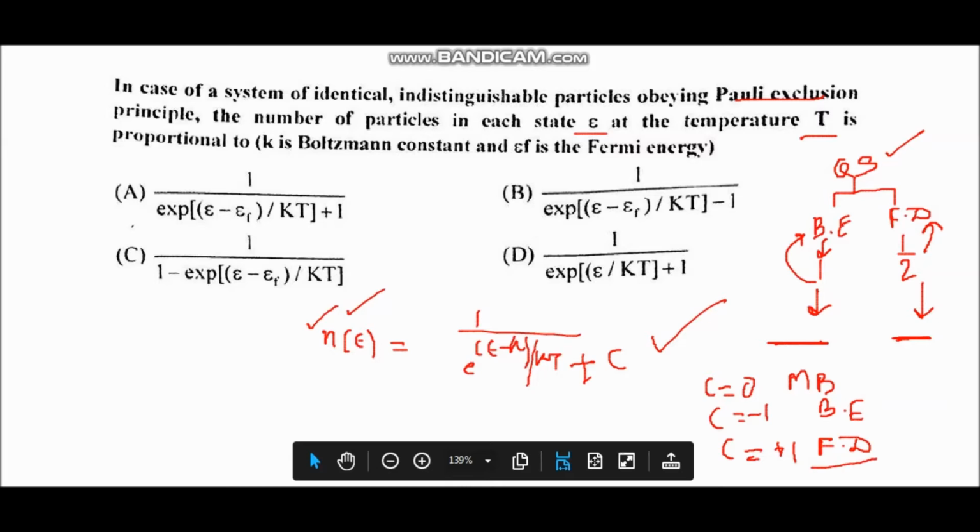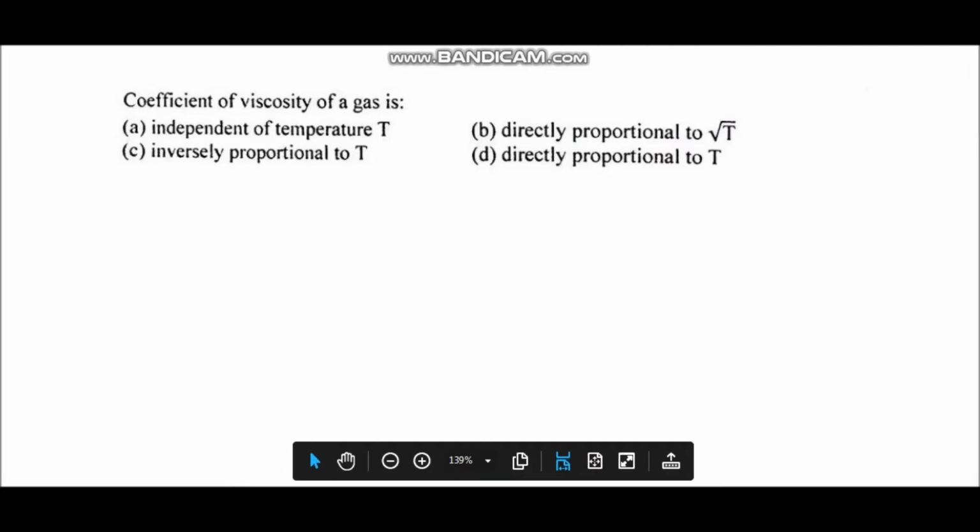And for the Fermi-Dirac statistics, this mu is equal to epsilon f, that is Fermi energy. So it means the formula for Fermi-Dirac statistics, meaning for the particles obeying Pauli exclusion principle, is given by option A. Next question, coefficient of viscosity of a gas is.